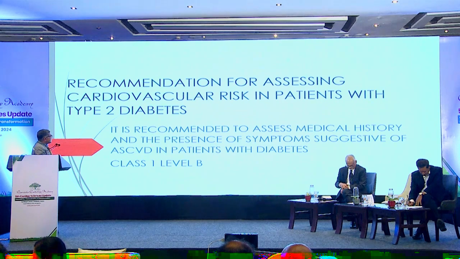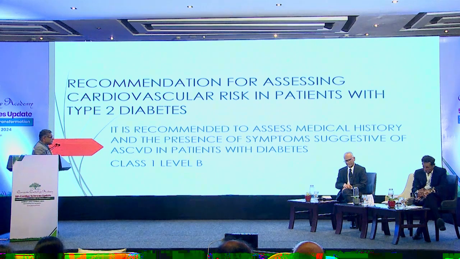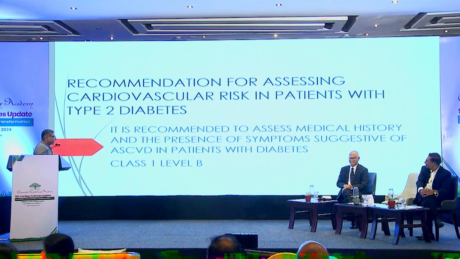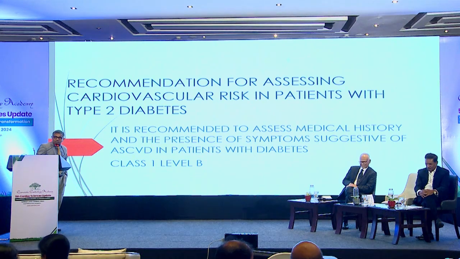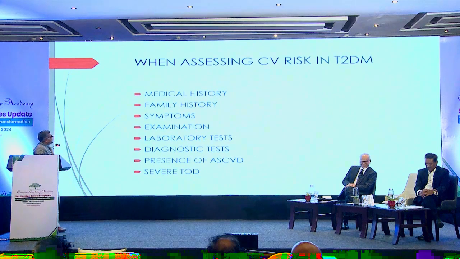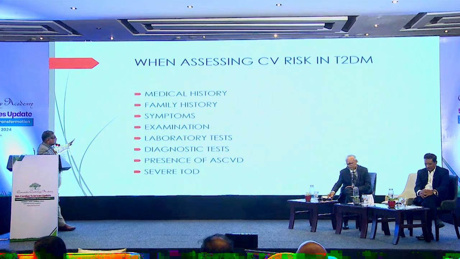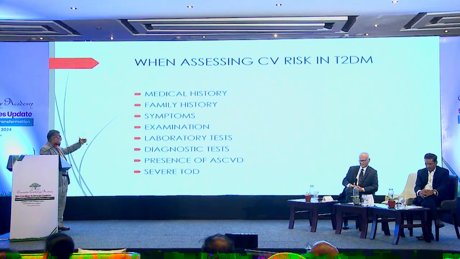And the next recommendation, it is recommended to assess medical history and presence of symptoms of ASCVD in patients with diabetes. Something Dr. Desai will be very unhappy with. Investigation is class 1 A, and then taking history has become class 1 B. So don't blame if somebody asks for the investigation first and then takes the history later on. Okay, this is assessing the risk in patients with diabetes, so you have to take the medical history, family history, symptoms, examination. This is very clear. And next, the laboratory tests also are accepted. Diagnostic tests are also accepted.